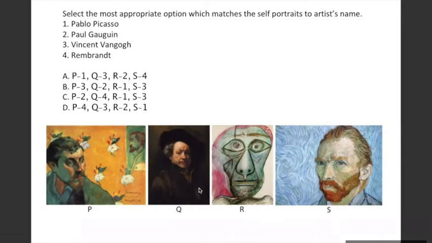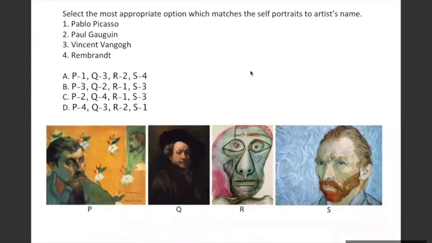Rembrandt's work, again, is very realistic in nature. The tones that you see, blackish, sepia, yellowish, are more towards the realistic tones of a person's portrait. Rembrandt's work is very much in line with the color scheme that you're seeing here. And Paul Gauguin's work uses very stark colors. The way the light is controlled, the way the light falls on the person's face, and the way the drawing captures that effect is very different from the other three artists.